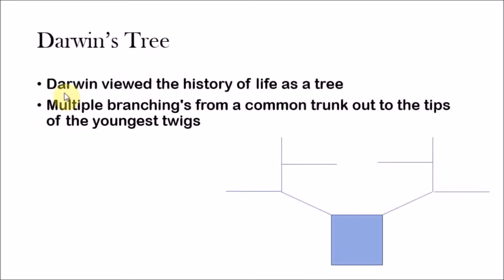To get further into this idea, Darwin viewed the history of life as a tree. You have a common ancestor, and then organisms and species branching off with different traits because of descent with modification, like a tree with multiple branchings coming from a common trunk, out to the tips of the youngest twigs.